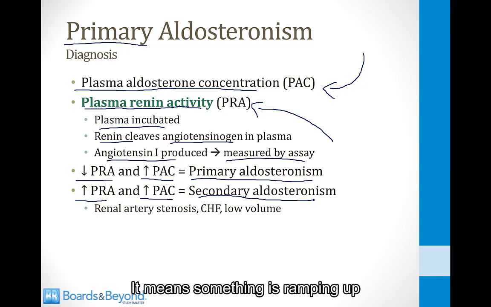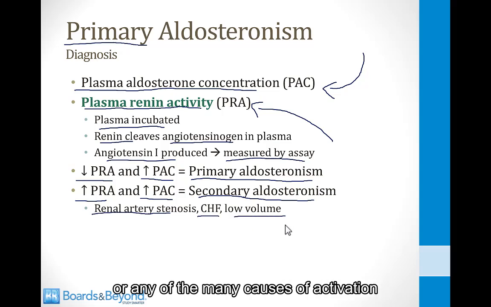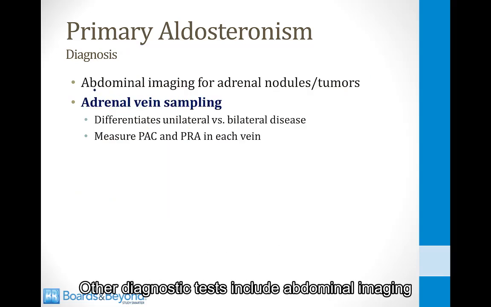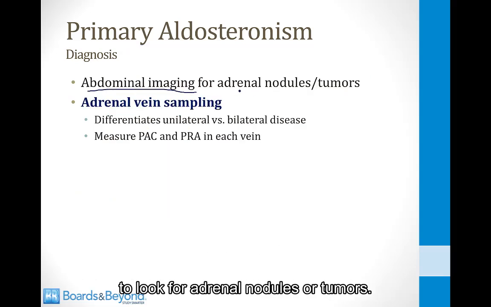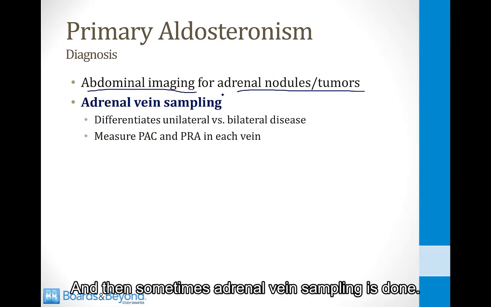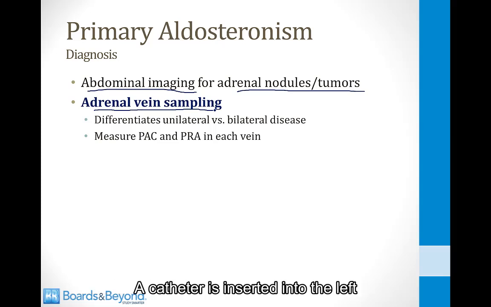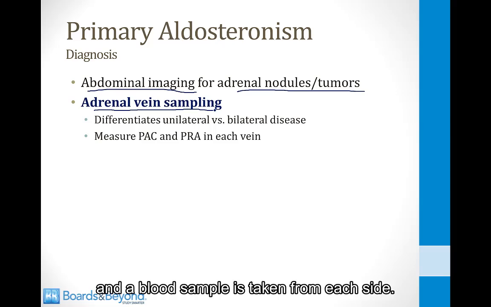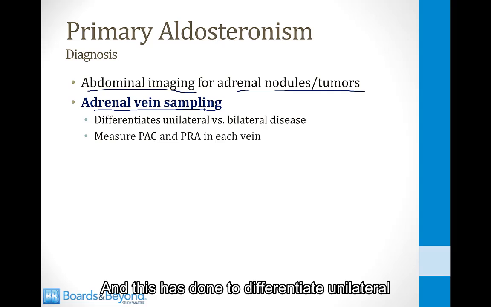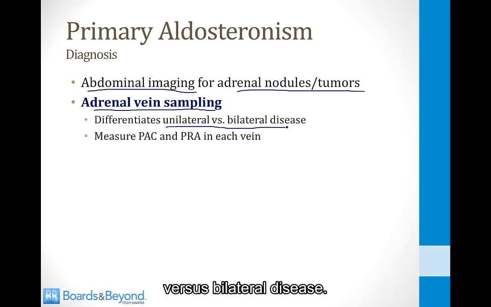It means something is ramping up the renin-angiotensin system, and that could be renal artery stenosis or heart failure or low volume or any of the many causes of activation of the renin-angiotensin system. Other diagnostic tests include abdominal imaging to look for adrenal nodules or tumors, and then sometimes adrenal vein sampling is done. This is done by an interventional radiologist. A catheter is inserted into the left and then the right adrenal vein, and a blood sample is taken from each side. And this is done to differentiate unilateral versus bilateral disease.